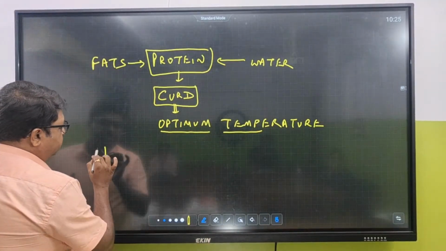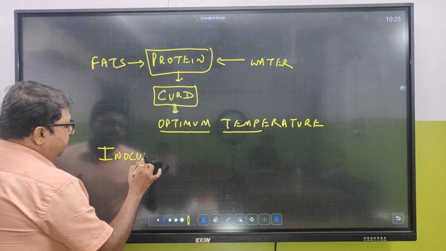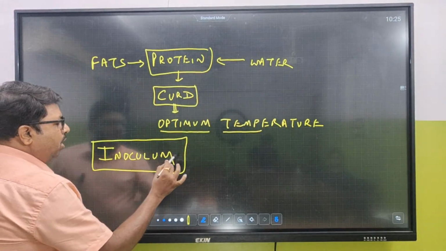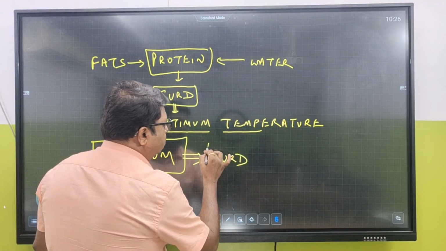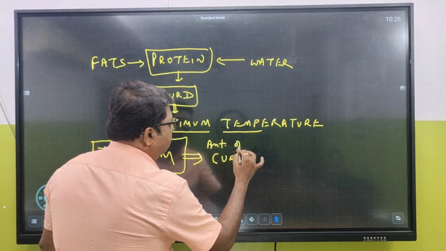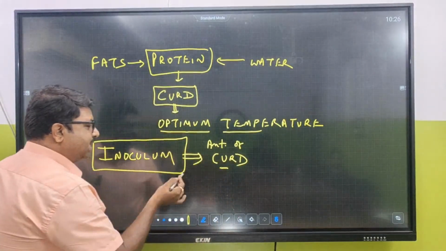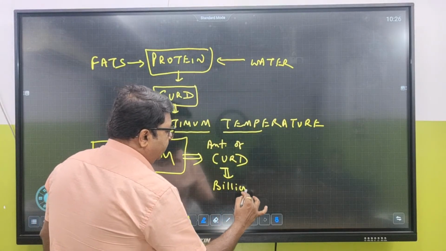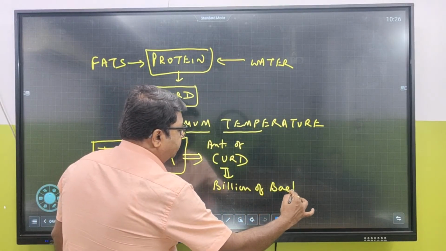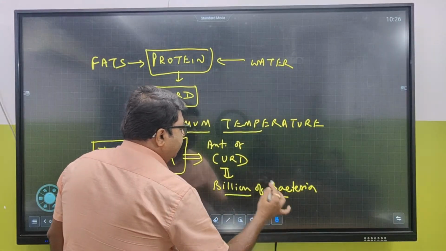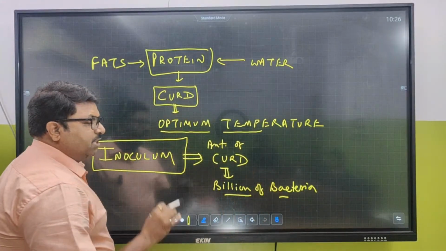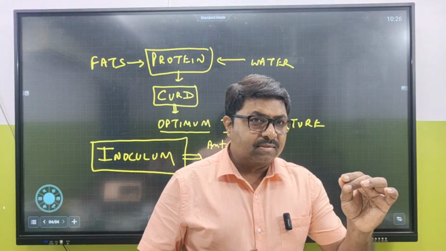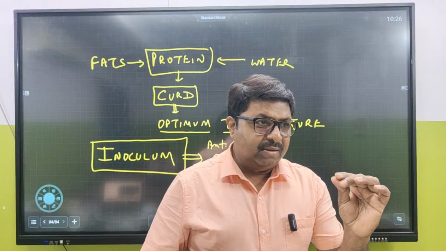I think this is very, very important. This is there in your NCERT. Inoculum: what is inoculum? A small amount of curd is taken as inoculum because it contains billions of bacteria. This inoculum is then inserted into the milk, and the milk is heated a bit. And then it is stirred.